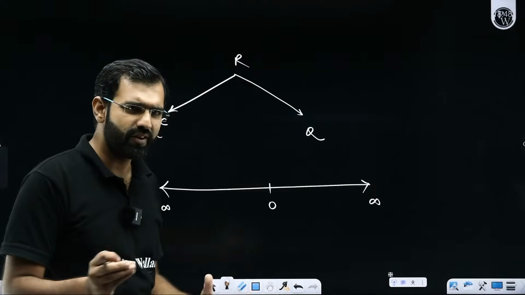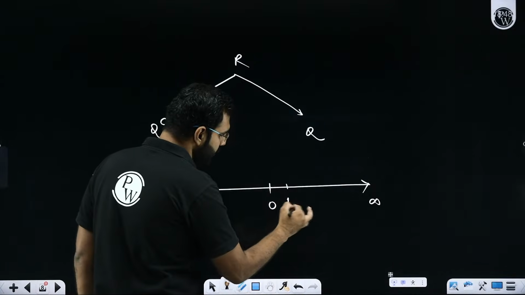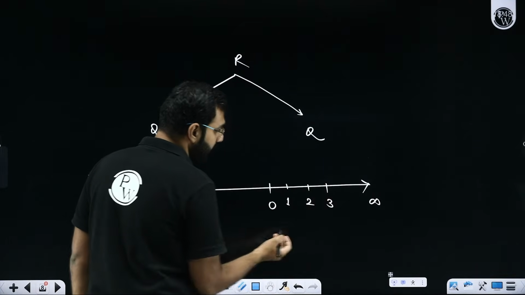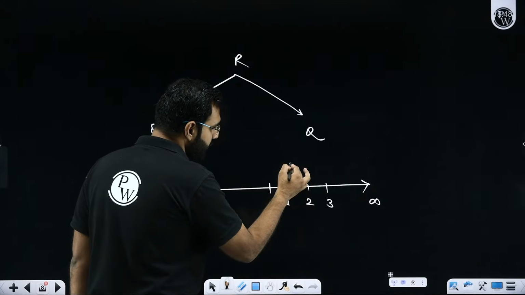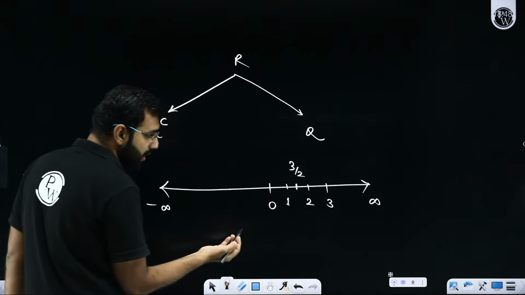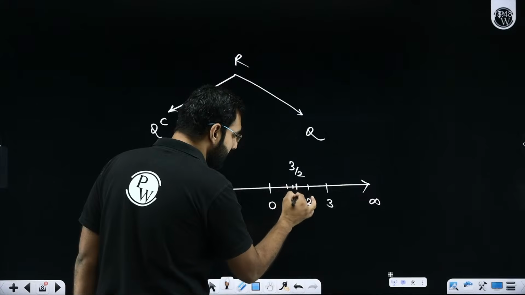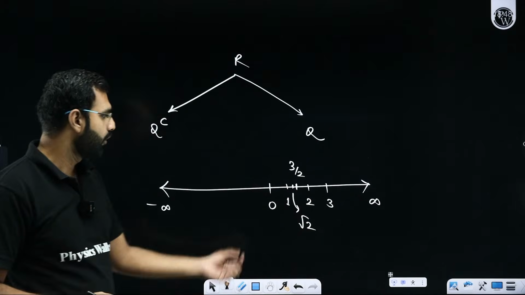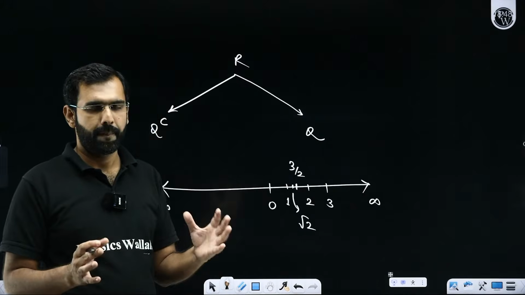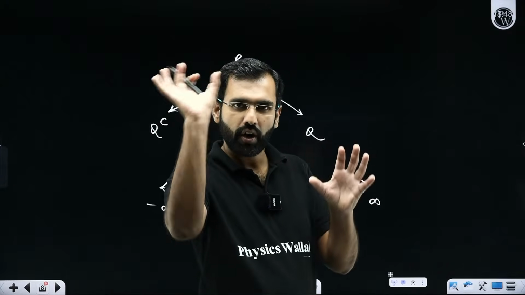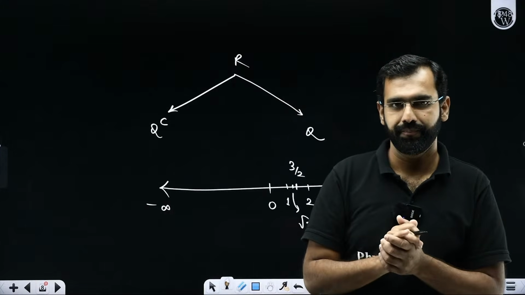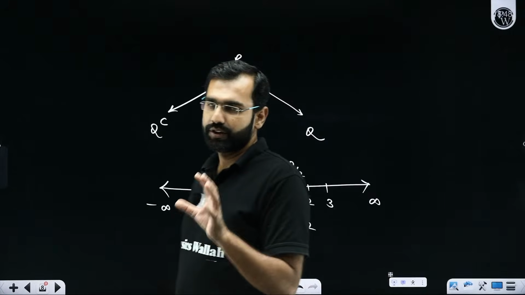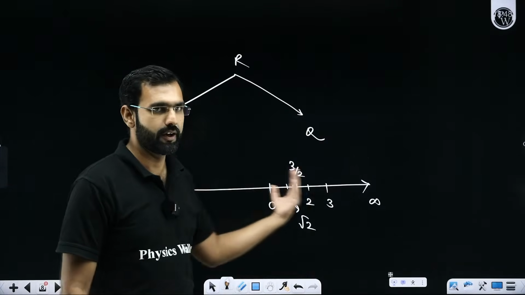It contains everything: integers, natural numbers, fractions, irrational numbers. This is a collection of all the real numbers, which means irrational and rational numbers. Getting it, everyone? So this is our set of real numbers.